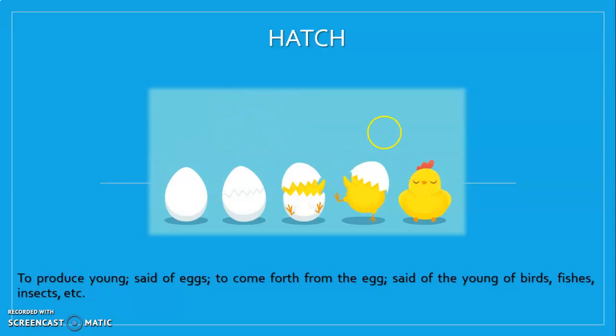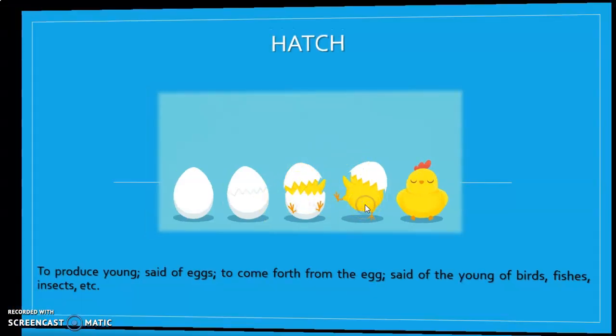For example, in the case of little chickens, as we can see in here. So hatch is this action of coming out, coming forth from the egg.